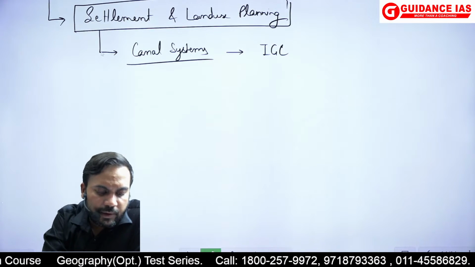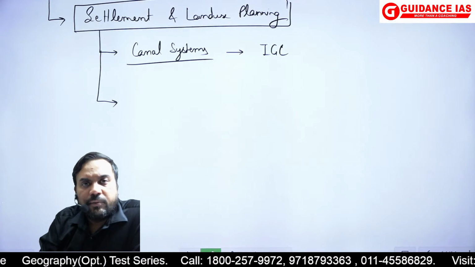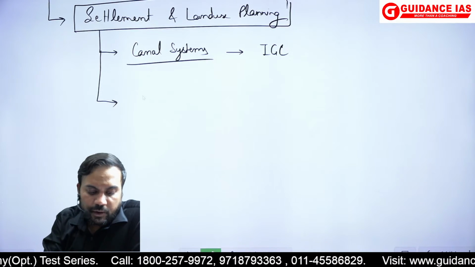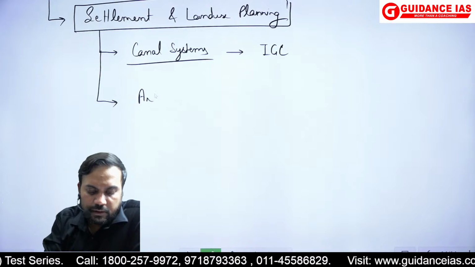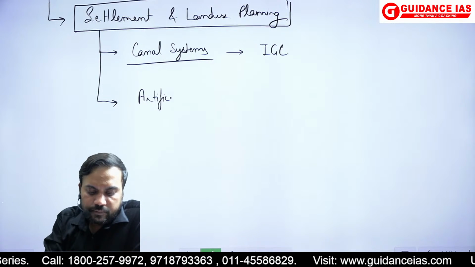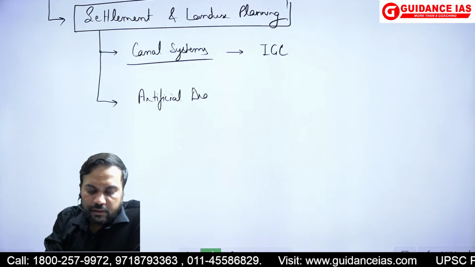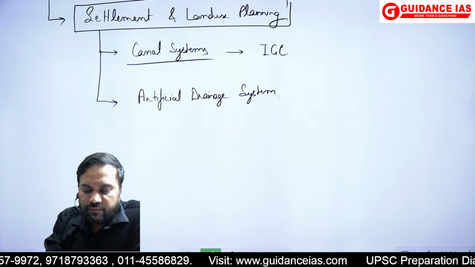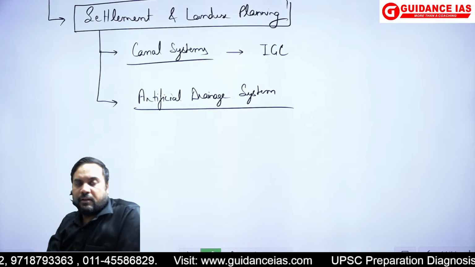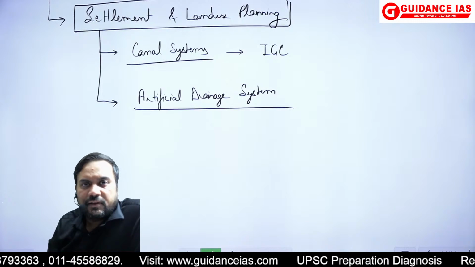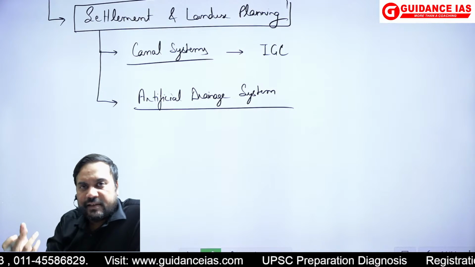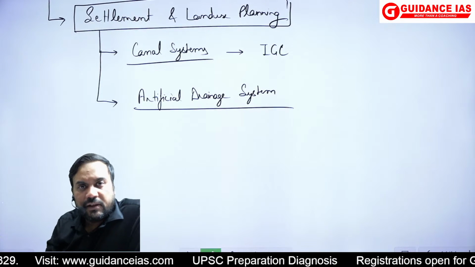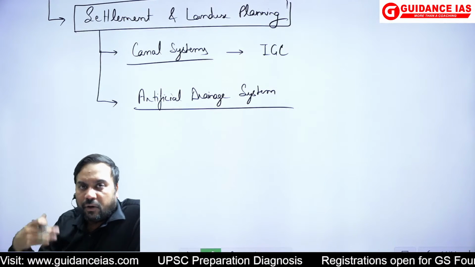I could have talked about that. When I am talking about urban land use, I can talk about the very crucial artificial drainage system. The Mumbai floods case study that was told in class can be used here. In urban floods, most of the artificial drainage systems which have been created are not adequate enough.